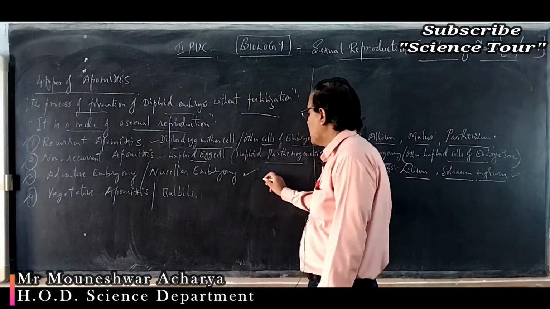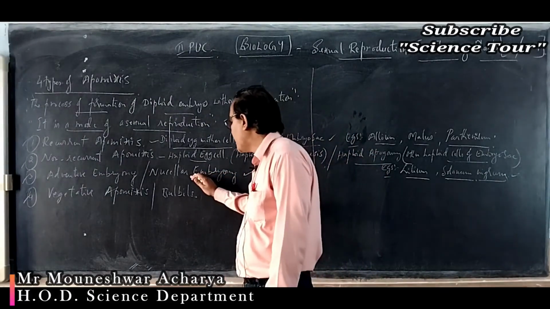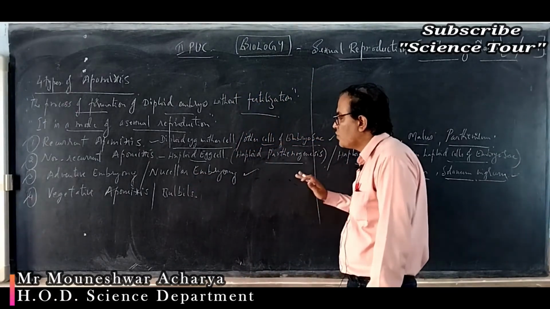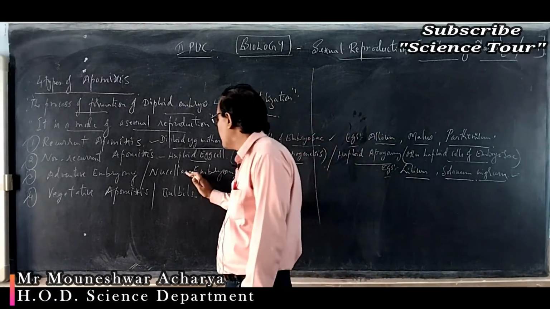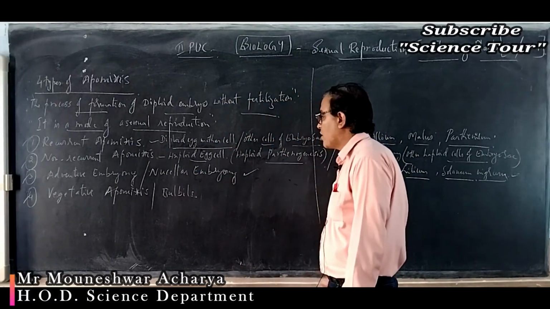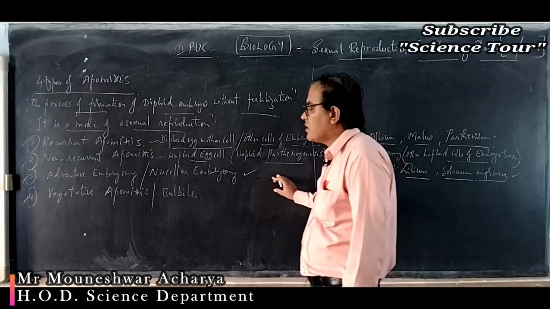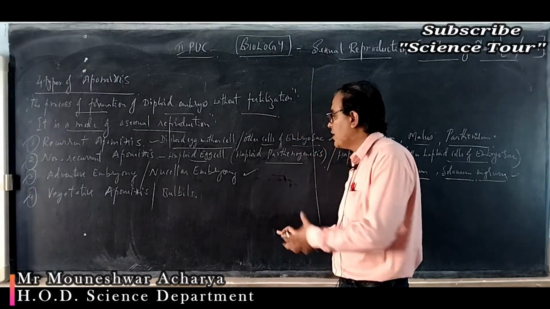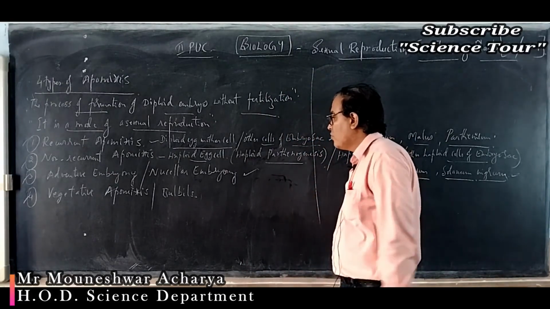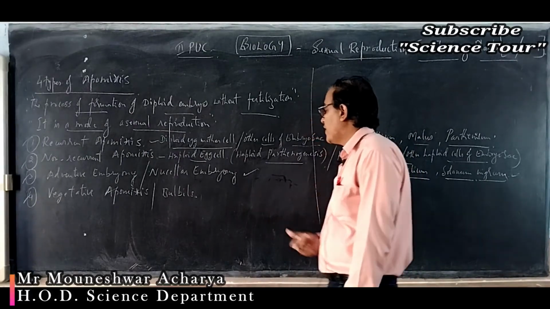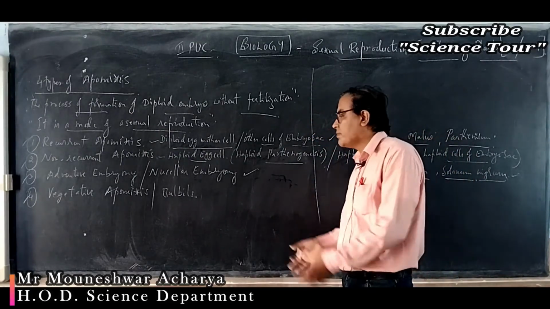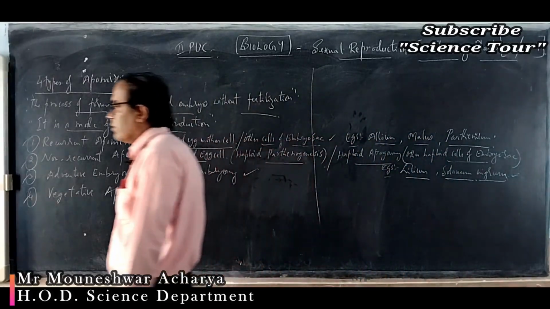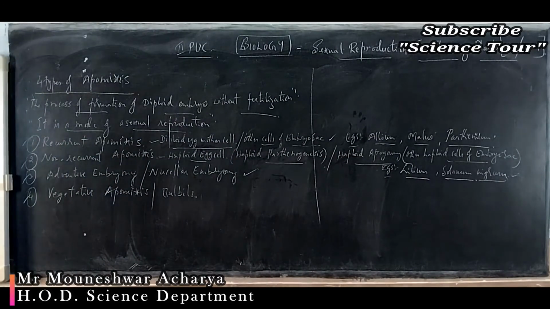As the name indicates, here the diploid embryo is produced without fertilization, either through the nucellus or through the integuments. So this is called nucellar embryony or adventive embryony. You know that the nucellus cells or the integuments are diploid. So they directly develop into an embryo without any fertilization. So many embryos may be formed. So this induces what? The polyembryony.